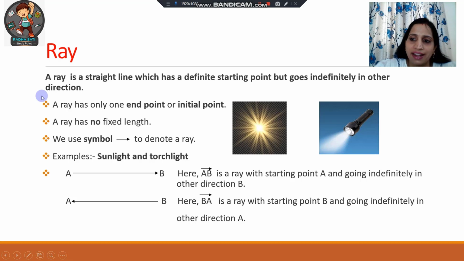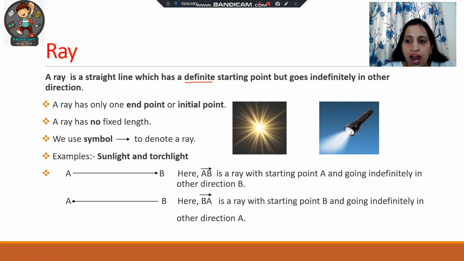Now what is a ray? A ray is a straight line which has a definite starting point. It has a definite starting point, or we can say initial point, but goes indefinitely in the other direction. A ray has only one end point or initial point, meaning the point from which it starts.